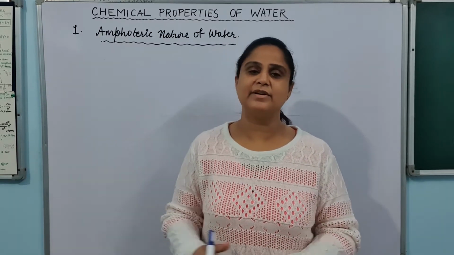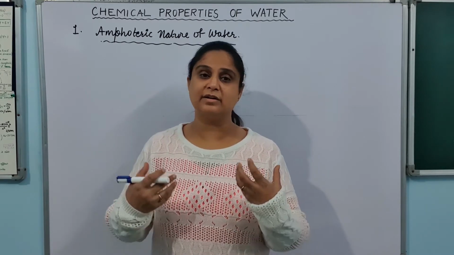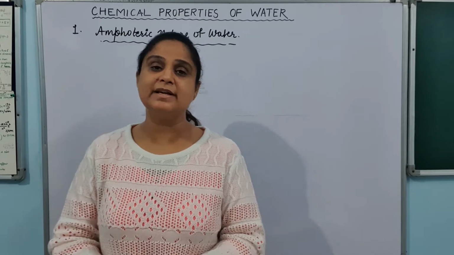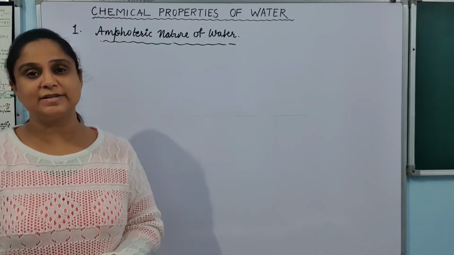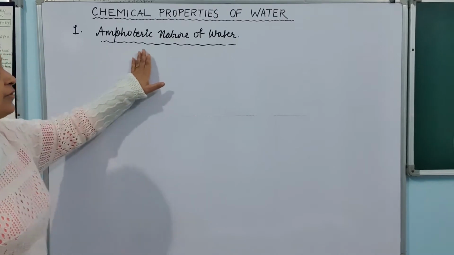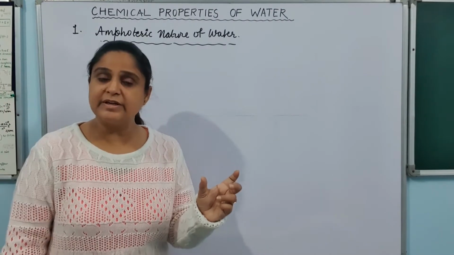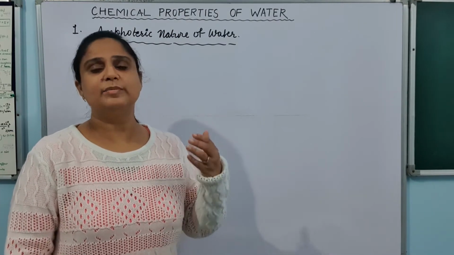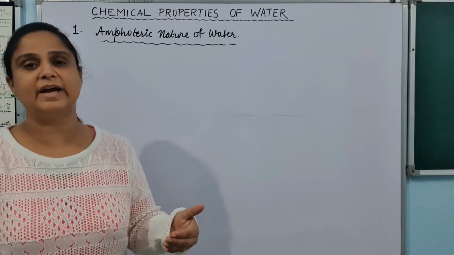So water is having lots of properties which are useful for us basically. Now in this particular video we will be discussing chemical properties of the water, and the very first property which we will be discussing today is the amphoteric nature of water. Amphi means both. So both means it can behave like an acid as well as it can behave like a base. Depending on the situation, it can behave like an acid or it can behave like a base.